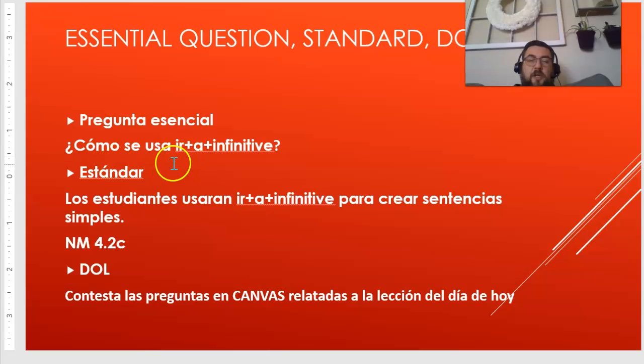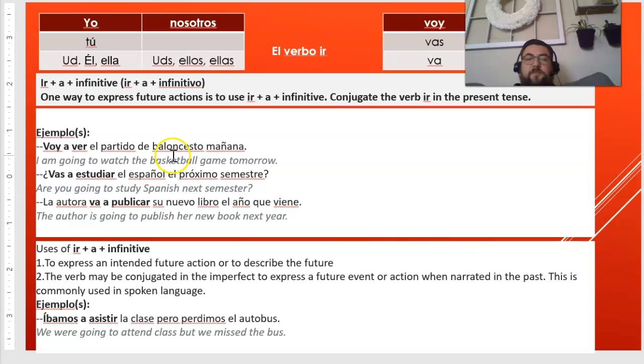Alright, so today we're going to work with ir a plus infinitive, or cómo se usa. Right, so we have used this many times before, but we're going to continue because it's a very important part. So, let's talk about this for a second.